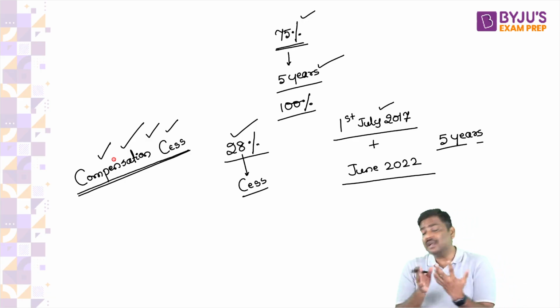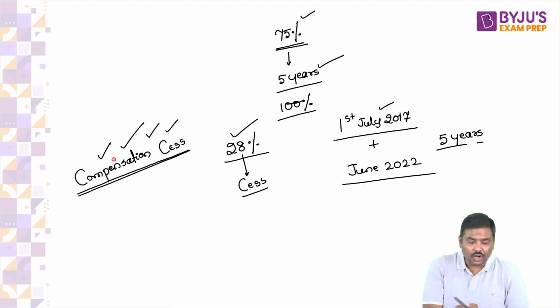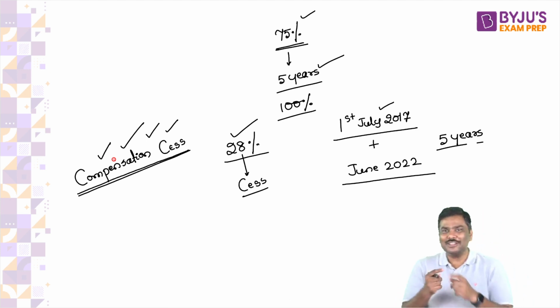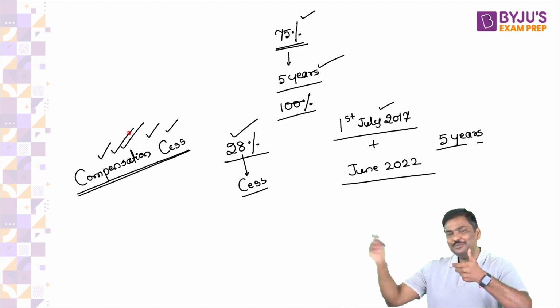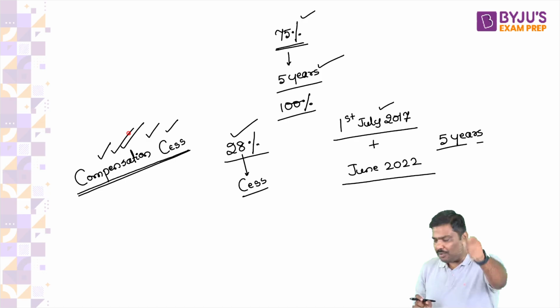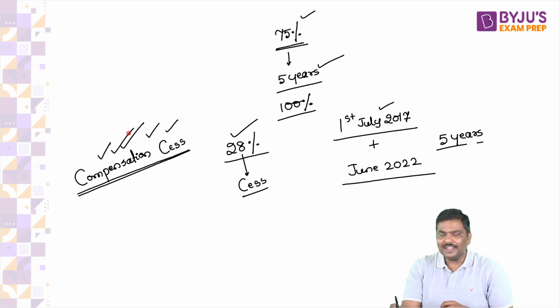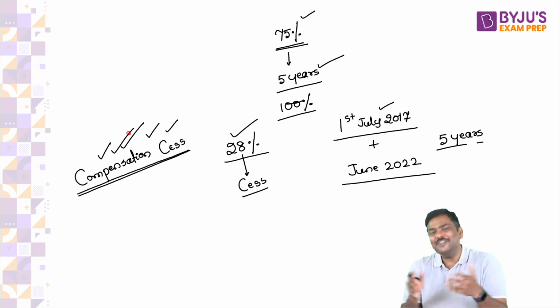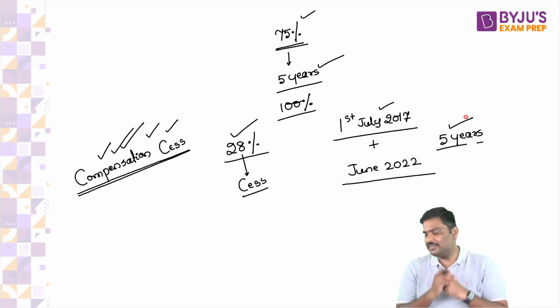Now, some of you will be confused. Some of you will say, sir, how is that possible? Without objective? Because remember, cess means what? There has to be a certain objective. Do you remember the basic idea of a cess? A cess is imposed and collected to achieve a certain objective. So already the objective is over. The 5-year duration is over. Even then, why do we have the cess? There is a reason for it.